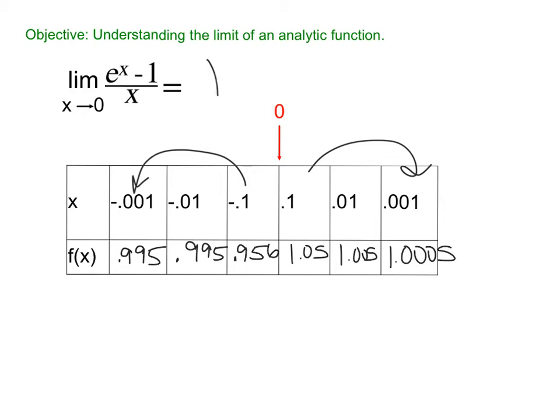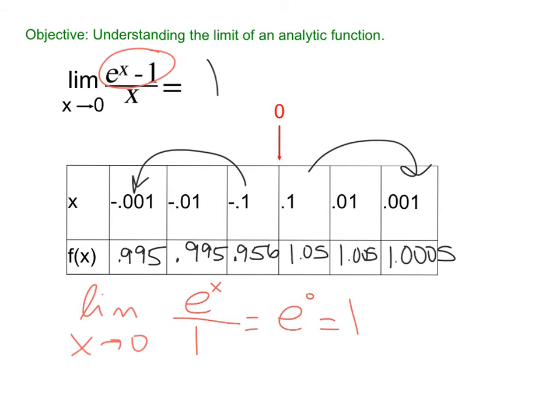Now, if we use L'Hopital's rule, though, what's the derivative of the numerator? That's just e to the x over, what's the derivative of the denominator? 1. Now we can plug in e to the 0 equals 1. So by using L'Hopital's rule, we can figure out that the answer is 1.